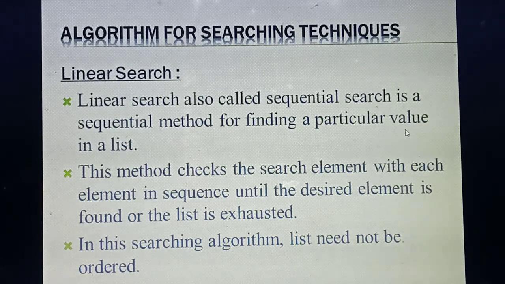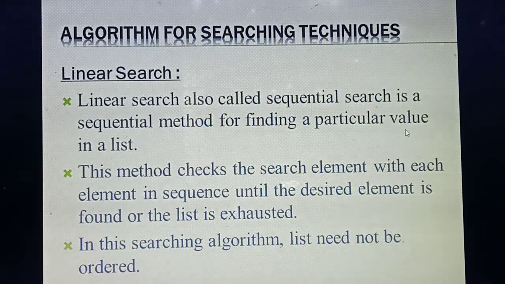Please read it, students. So what's the first point? Each and every point is very important, so same way you need to write. Linear search is otherwise called which search? Sequential search. Why are we calling it sequential search? It's a method for finding a particular value in a list.